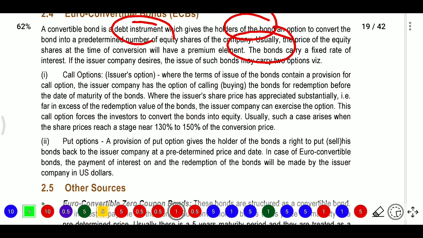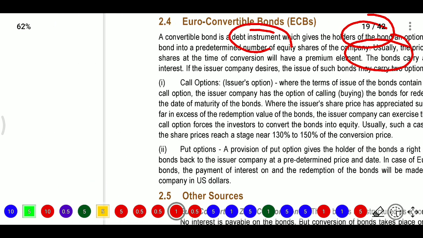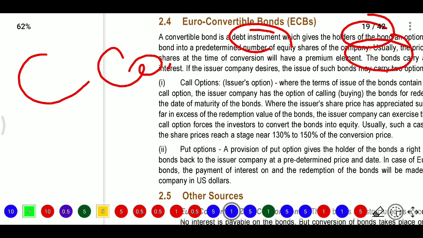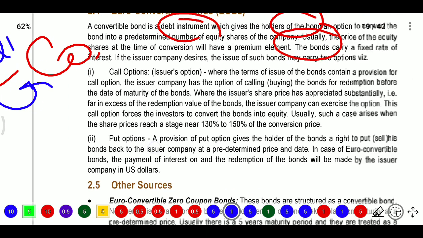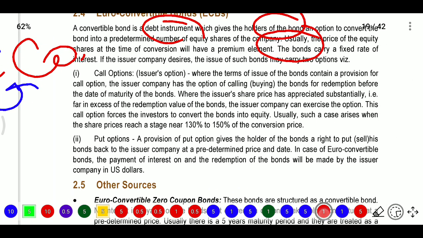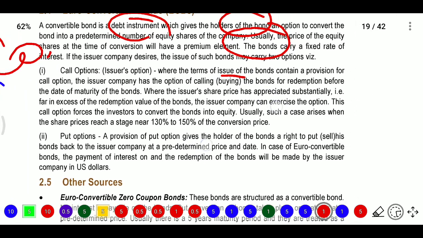So they may go for the call option, they may go for the put option. Call option means issuer's option. So issuer means here who? Company. So call means the company has the option, where the terms of issue of the bonds contain a provision for call option. The issuer company has the option of call, buying.